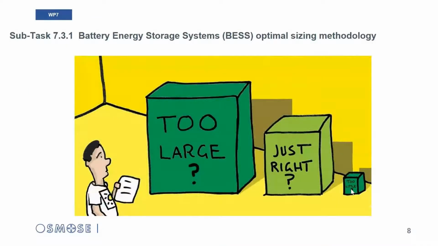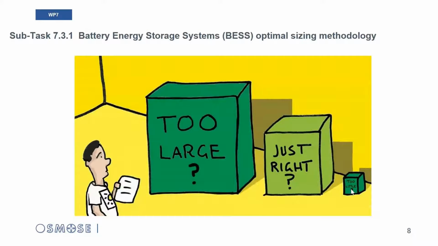Okay, thank you, Nathalie, for the introduction. So this webinar is related to work package 7 of Osmose. The overall objective of this work package is to ease by different means the scaling up and the replication of the flexibility solutions that have been identified or deployed as demonstrators in the Osmose project.